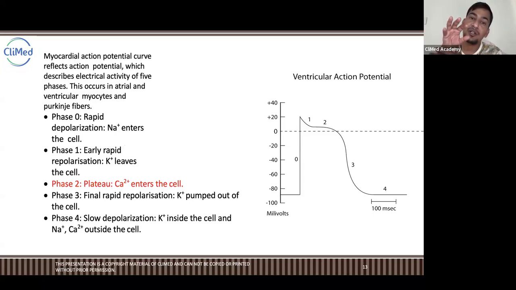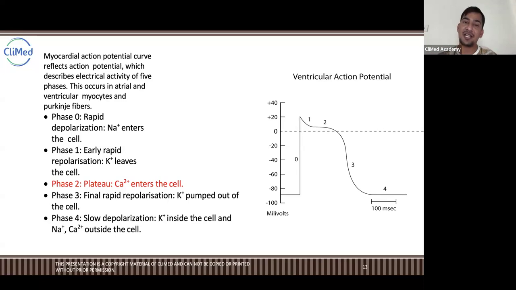Sodium enters the cardiac cell, right? When the sodium goes inside the muscles or the cells, they get positive, insanely positive immediately, because it doesn't take even a fraction of a second. Try to understand, this is very simple. You don't have to put your brain much here. The first phase is rapid depolarization. Depolarization means cells are getting positive. How do they get positive? The entire sodium goes inside the cell, very rapidly actually.